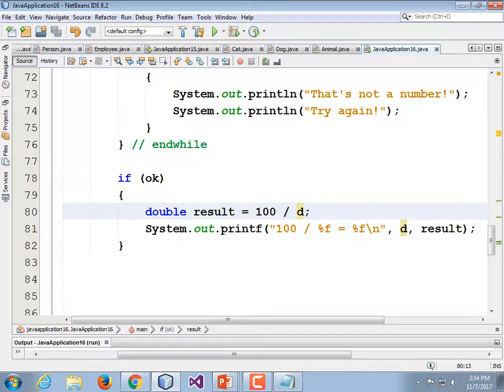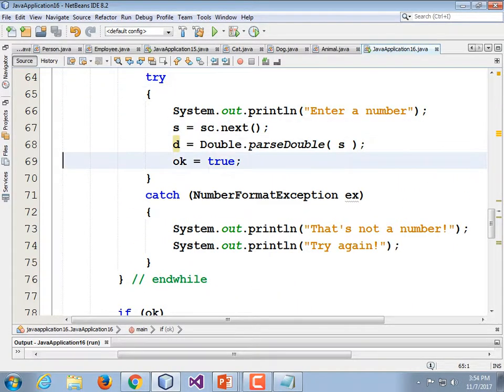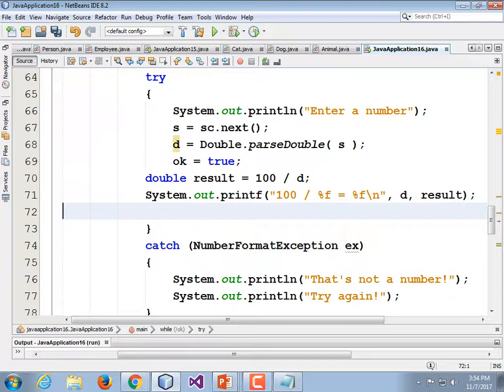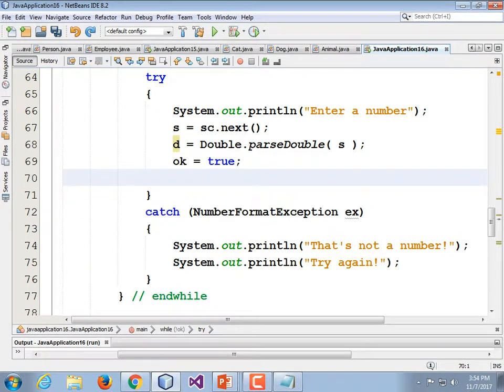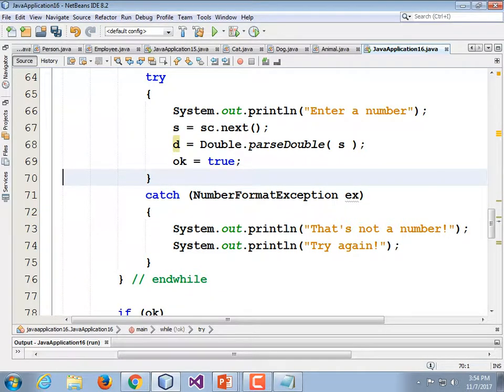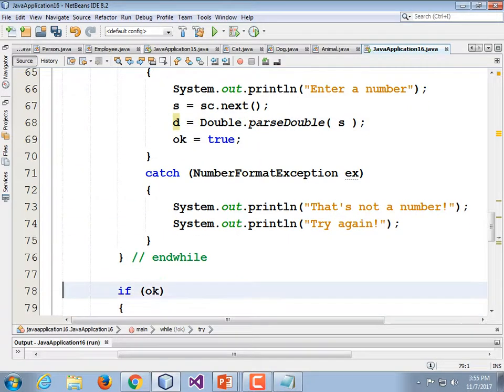So couldn't we have put what you have right there under the OK equals true? Could we have embedded this in the try code, just like we did in the other place? Could I take this stuff and move it here? And don't do this, because I'm going to undo it immediately. Yeah, we could. But what if we just wanted to write a generic input method that would always do all this stuff? Then you wouldn't want to put the actual meat reason there. So let's do that next.